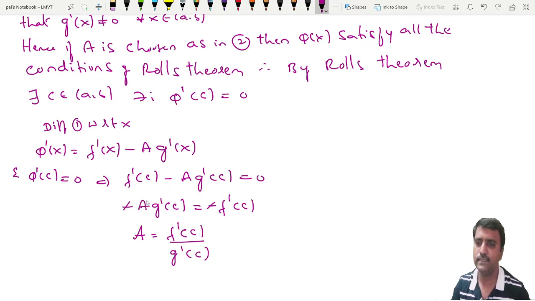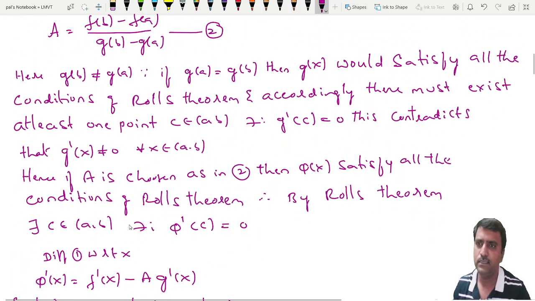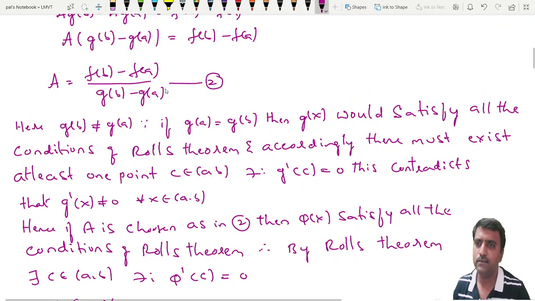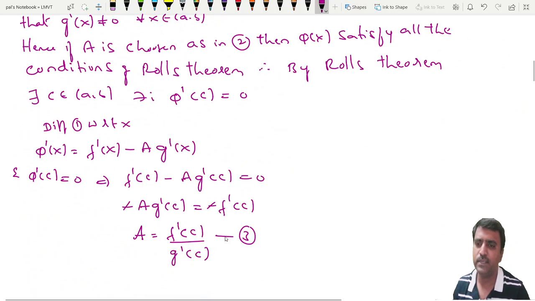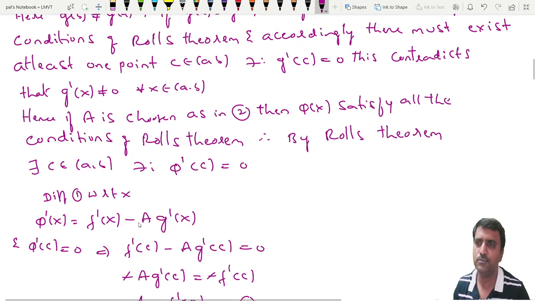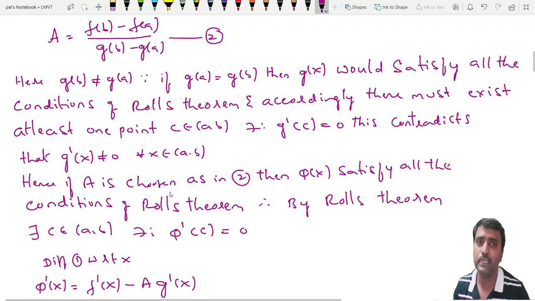Take this as expression 3. In expression 2 the left hand side is a, and in expression 3 the left hand side is also a, so we can equate the right hand sides.